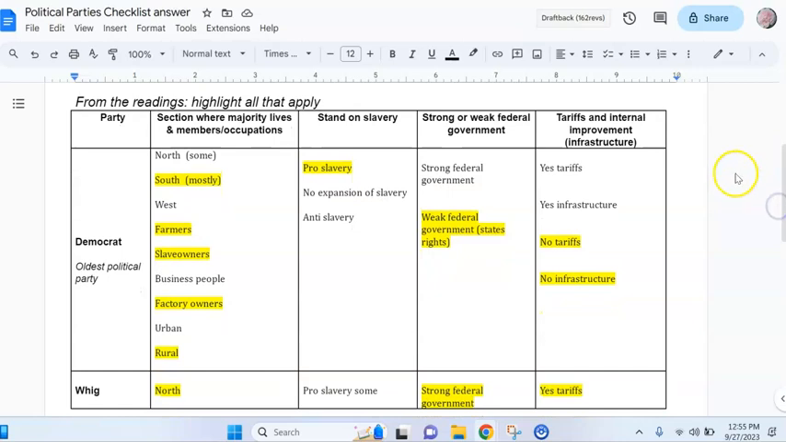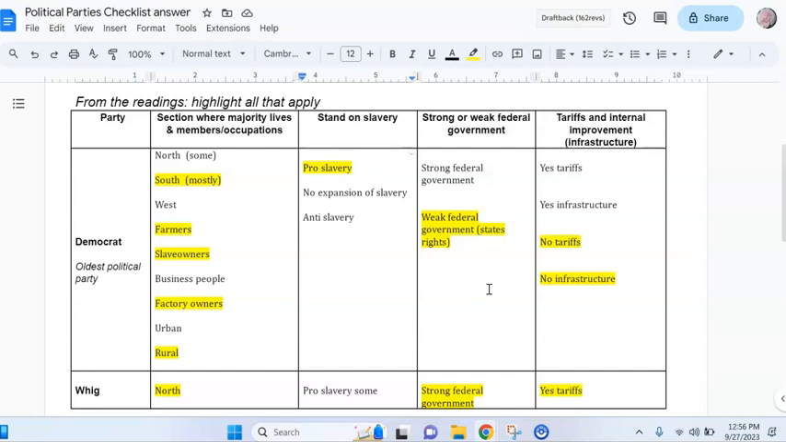Now let's take a look at our graphic organizer. I think in most classes we got this first part about the Democrats filled out. And the Democrats are our oldest political party. They were found mostly in the South. And they were mostly farmers, slave owners, factory owners, and more likely to be in rural areas. But you will note that there are some in the North. So there are some business people, there are some factory owners, but mostly in the South, mostly slave owners. So overall, the stand of the political party is mostly pro-slavery.